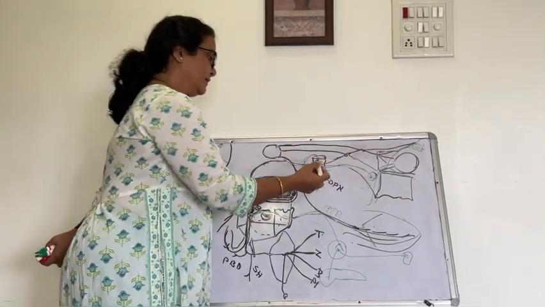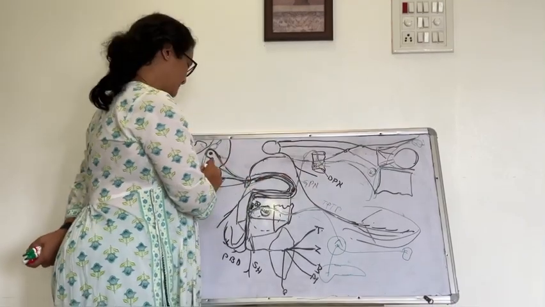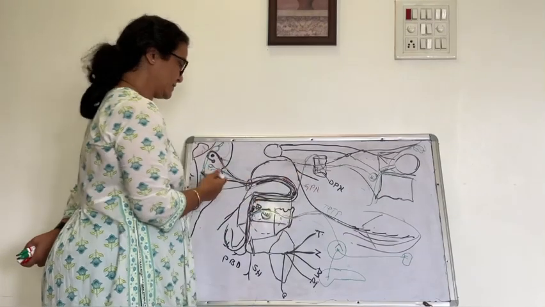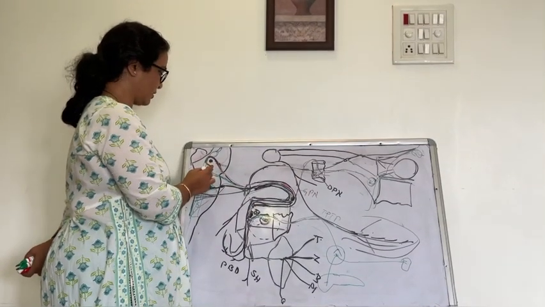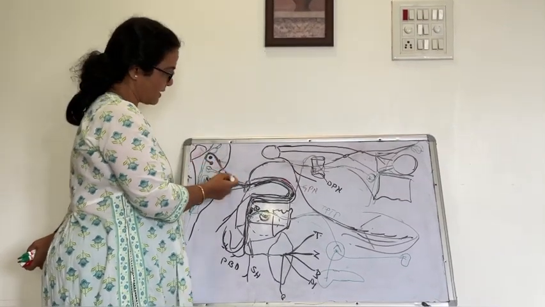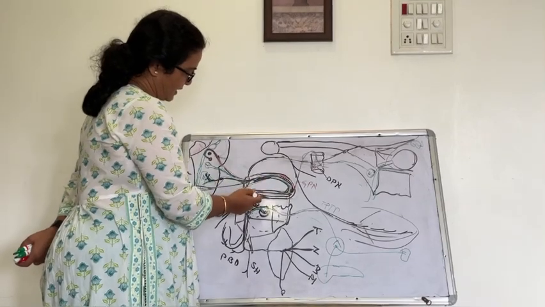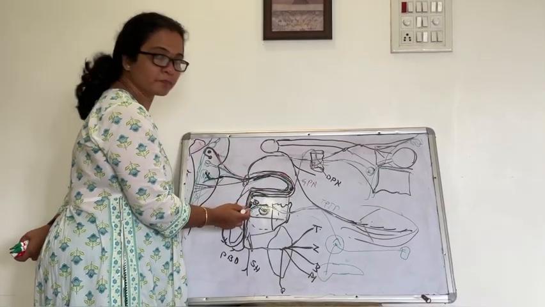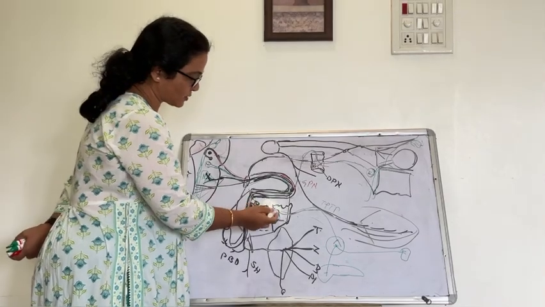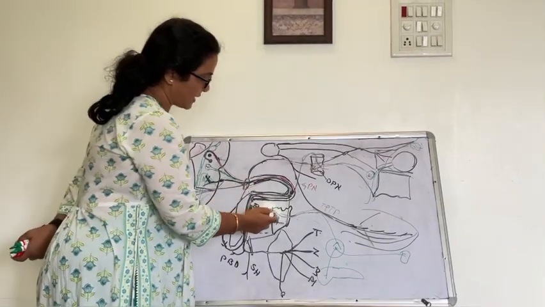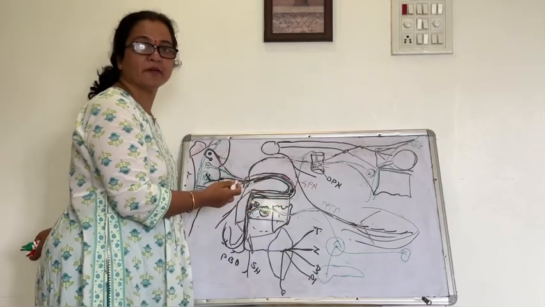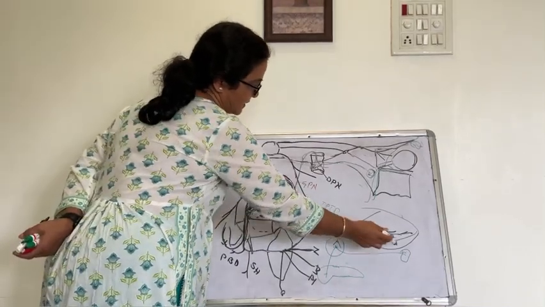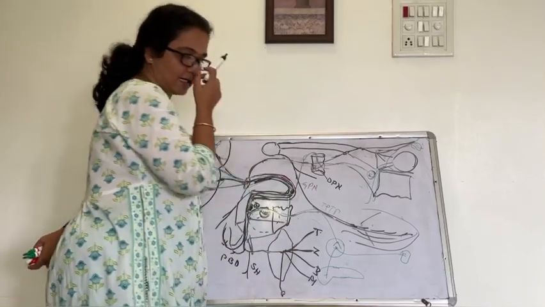Okay. Next, the secretomotor fibers to the sublingual and submandibular salivary glands are carried from the superior salivary nucleus, passing through the fallopian canal. Then it will enter the middle ear cavity through the posterior canaliculus, come out through the anterior canaliculus, come out of the skull at the petrotympanic fissure, and join the lingual nerve, supplying the submandibular ganglion.